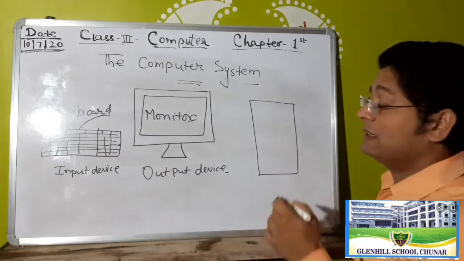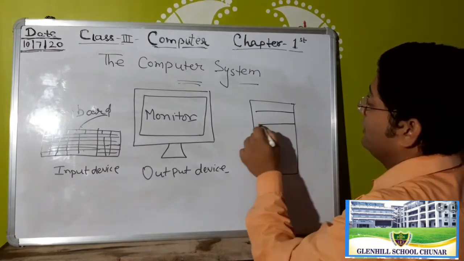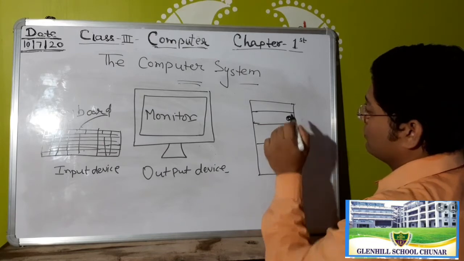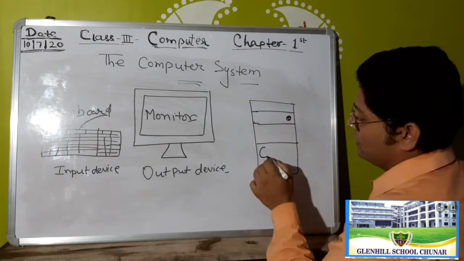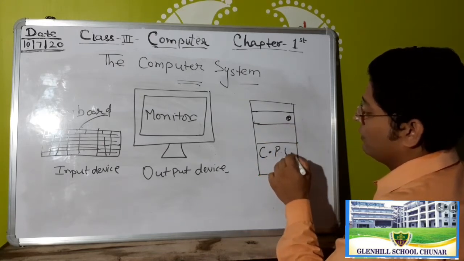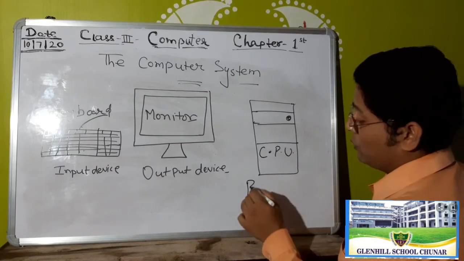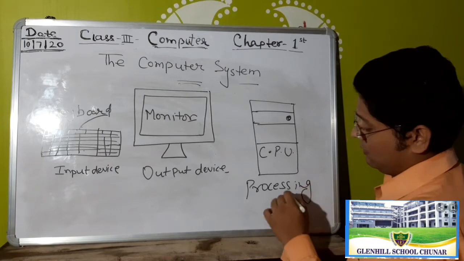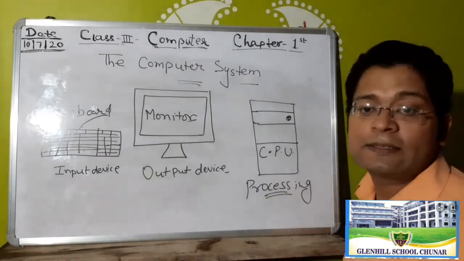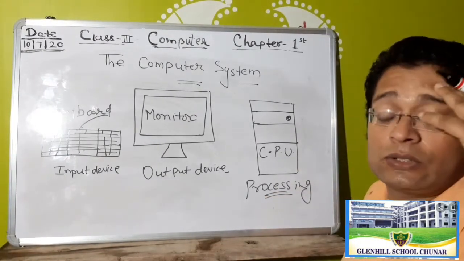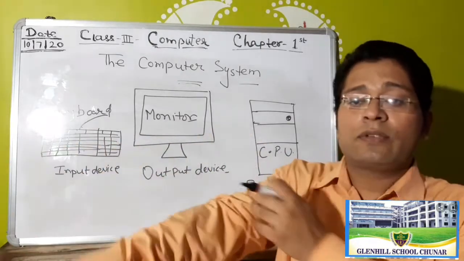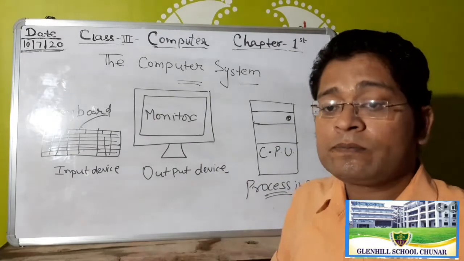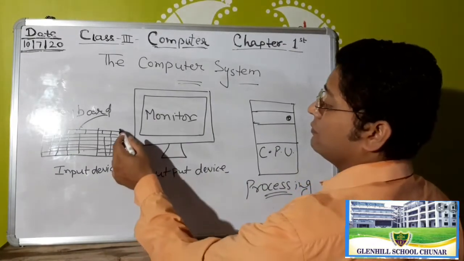This machine is called the CPU. So the CPU does the processing. Okay, students, this is the diagram of the computer system. Clear?